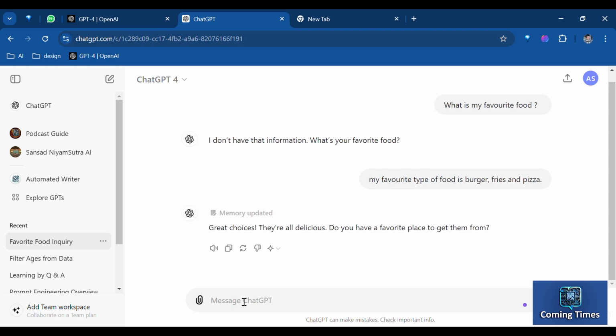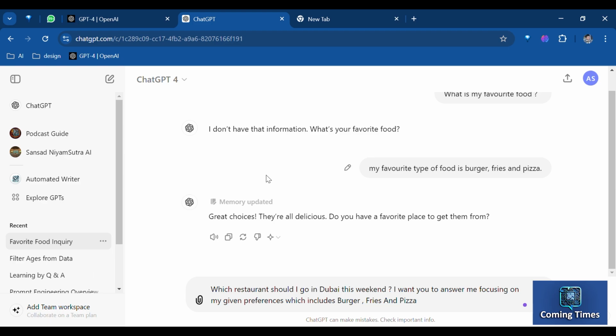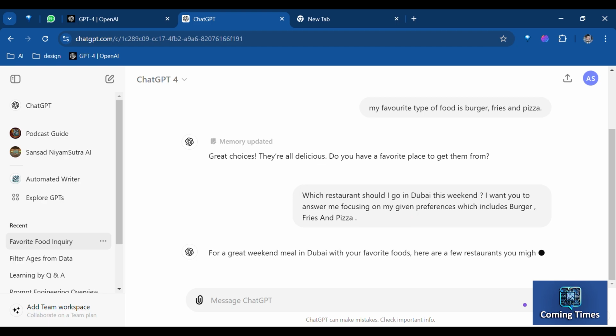Now I will ask, which restaurant should I go to in Dubai this weekend? I want you to answer me, focusing on my given preferences, which include burgers, fries, and pizza. Now look at the reply. And then GPT will do its thing.